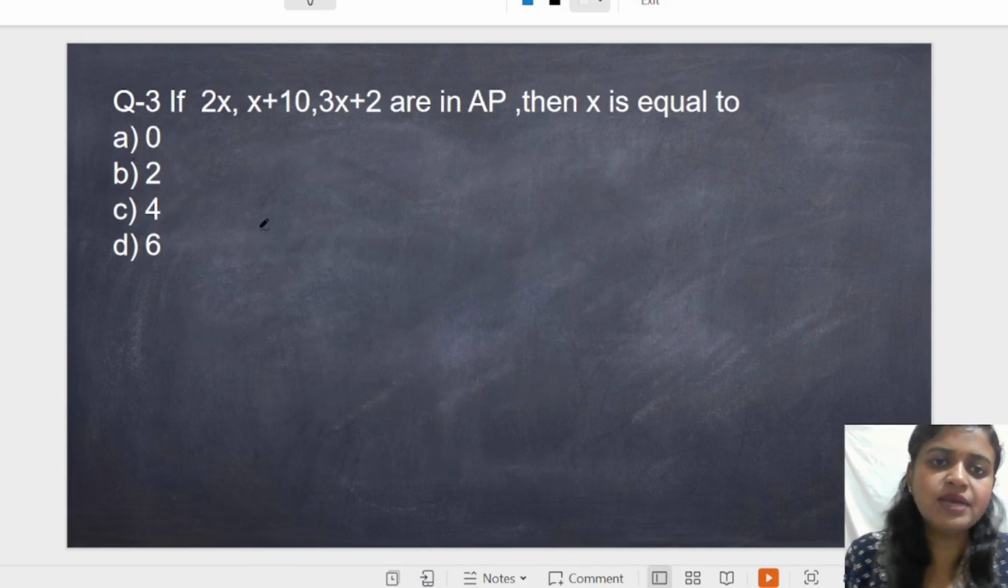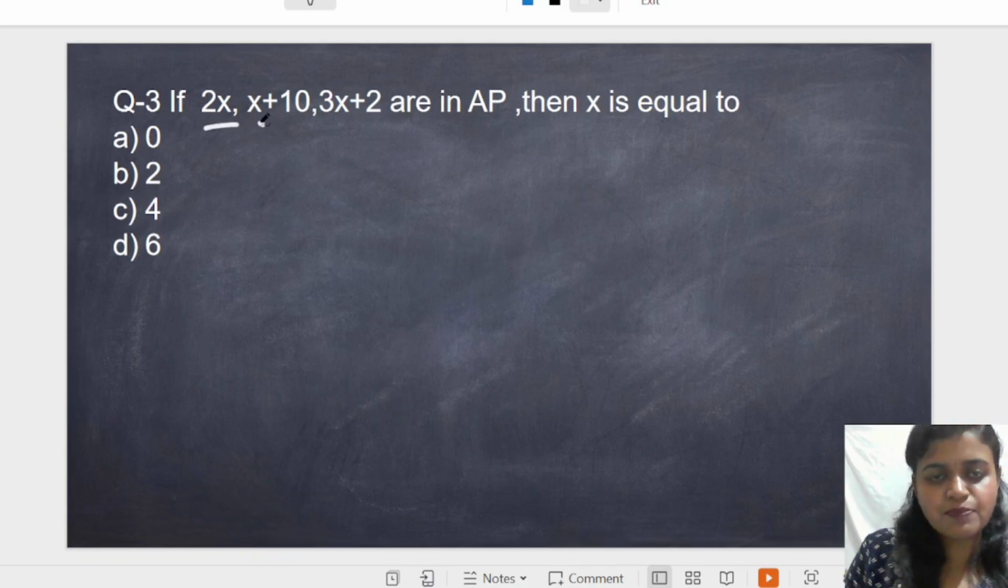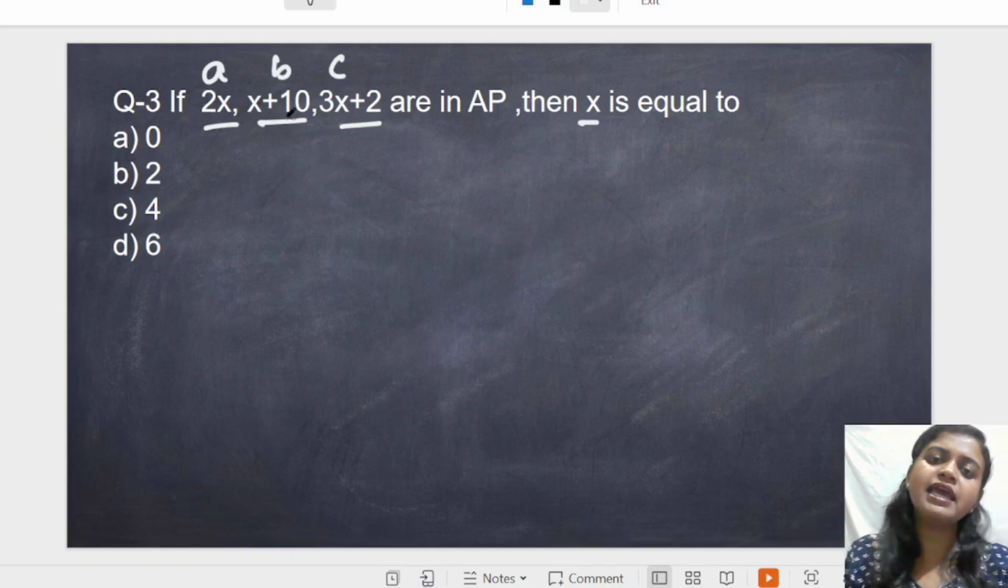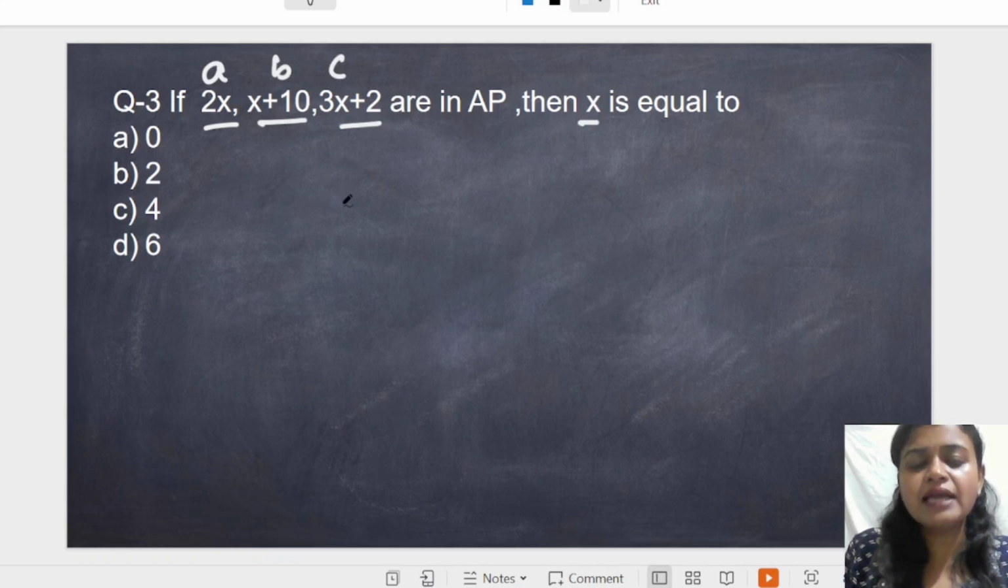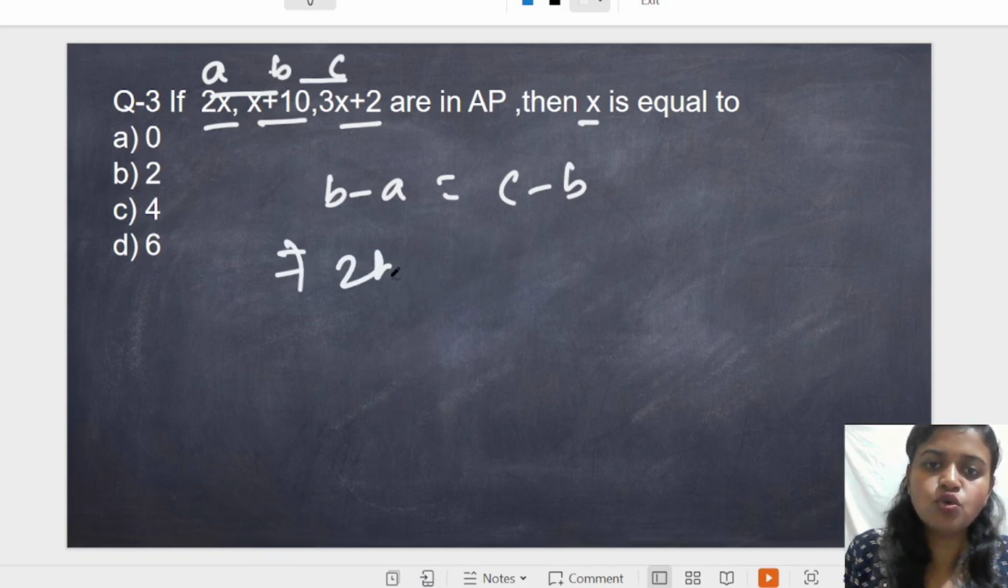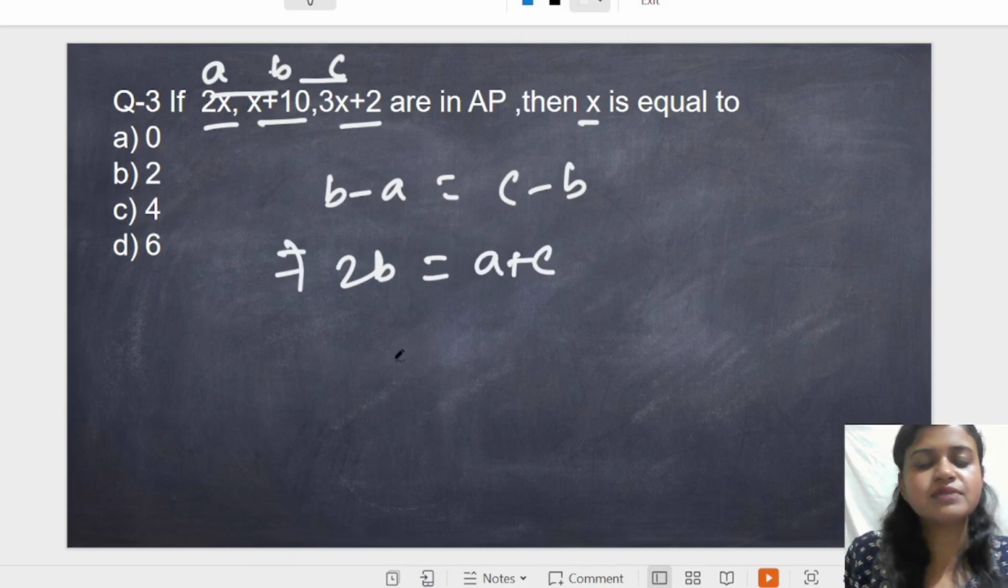Next, question number 3. If 2x, 6x plus 10, 3x plus 2 are in AP, then find the value of x. Suppose we assume these are A, B and C. Three terms are given, so we can apply this condition: B minus A equals C minus B. The second term minus the first term is the common difference, and the third term minus the second term is also the common difference. These are equal. So from this equation we can write 2B equals A plus C. Now B equals A plus C by 2.